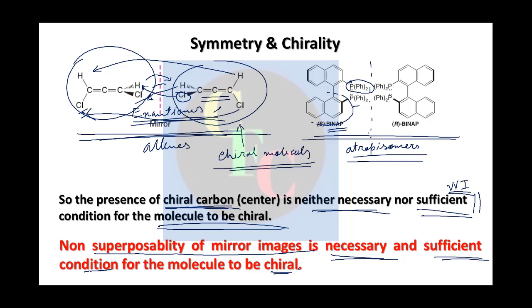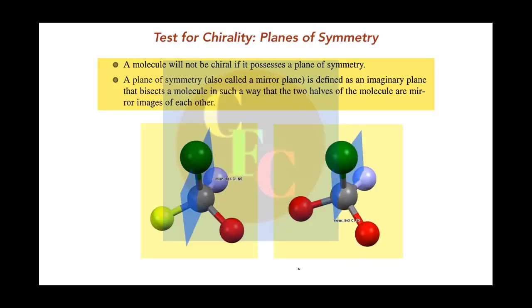Now let us see what the test of chirality is, right? How will you find that the molecule is chiral or not? For that, before looking for our chiral carbon, we have to find if there is any plane of symmetry. If there is a plane of symmetry, then we can say that the molecule is achiral. And what is a plane of symmetry? A plane of symmetry is defined as an imaginary plane that bisects the molecule in such a way that the two halves of the molecule are mirror images of each other.